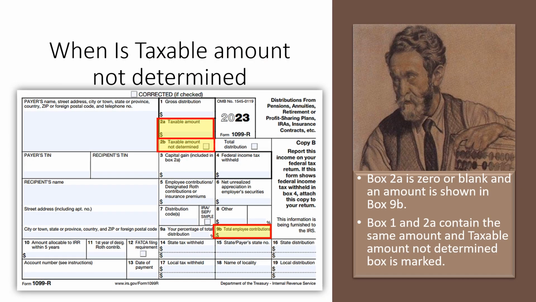To recap what our Form 1099-R is going to look like when the taxable amount is not determined, Box 1 will have the gross distribution. Box 2A might be a 0 or it might be blank, and there would be an amount shown in Box 9B. Box 2A is the taxable amount, and Box 9B is the employee's contributions to the plan, or the employee's cost. Another way we might find that the taxable amount needs to be determined is if Box 1 and Box 2A have the same amount and Box 2B is checked for taxable amount not determined.